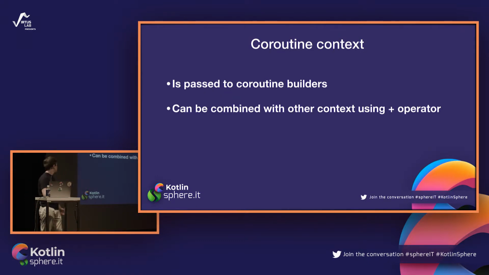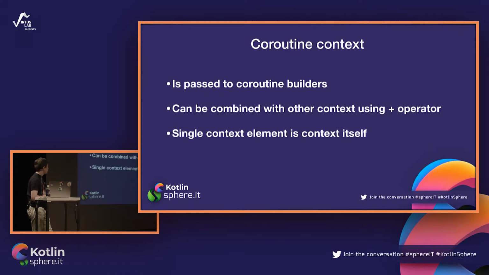Okay. A single context element is a context itself. So in every place where a coroutine context is expected, we can just pass a single coroutine context element. We've seen it in the first example when we just take one dispatcher, it is one coroutine context element, and we pass it to the function that is expecting a whole context.